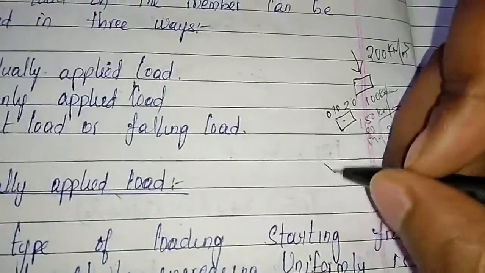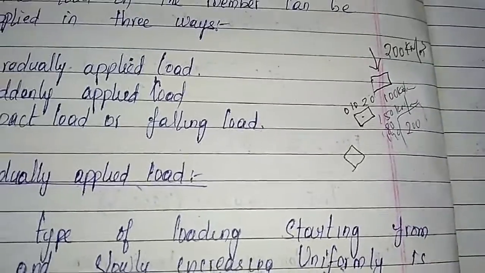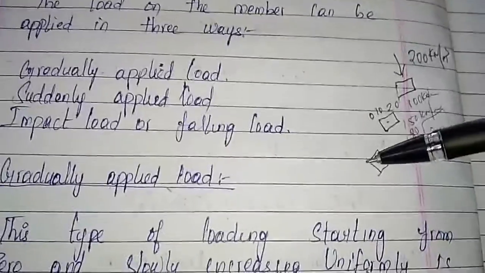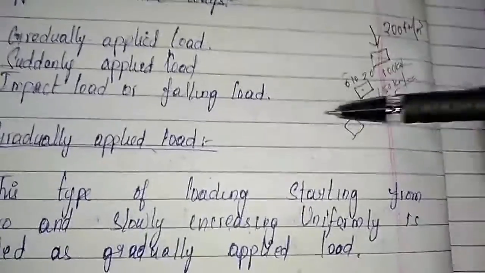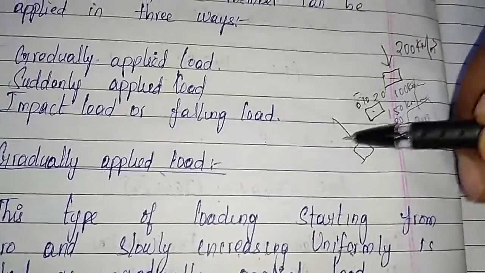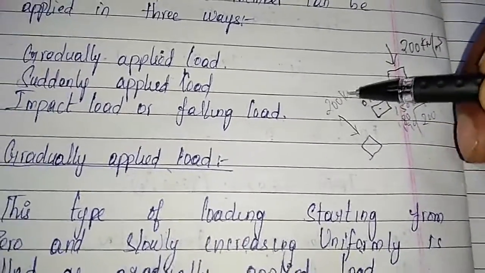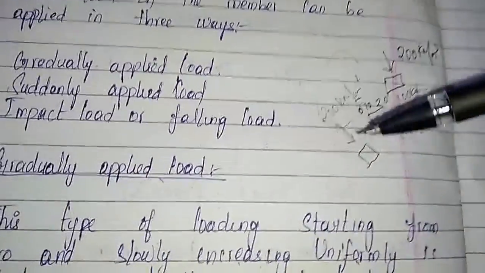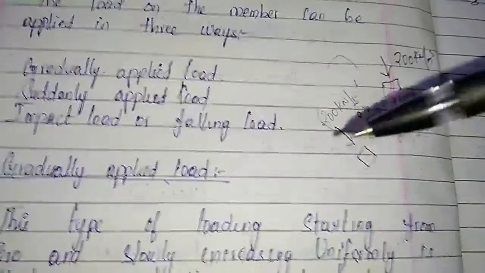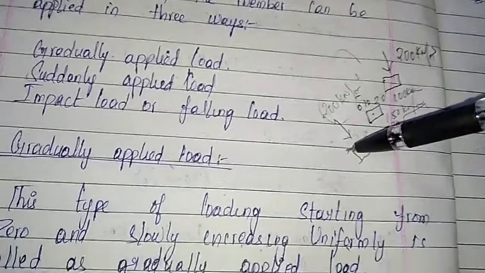I will take the same example. This material can withstand only 200 kilonewton load. So suddenly, I am not increasing it gradually from 0. Suddenly I am applying the 200 kilonewton load at that particular moment itself. That type of load is called suddenly applied load.